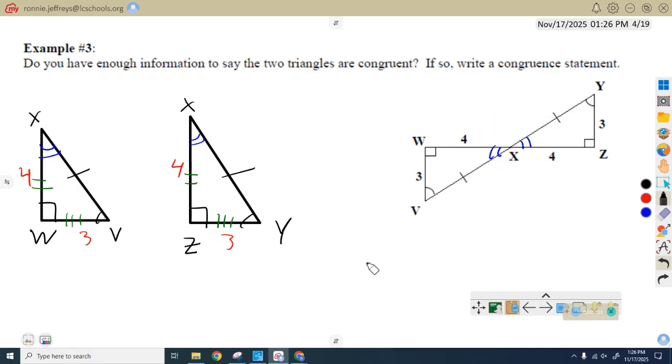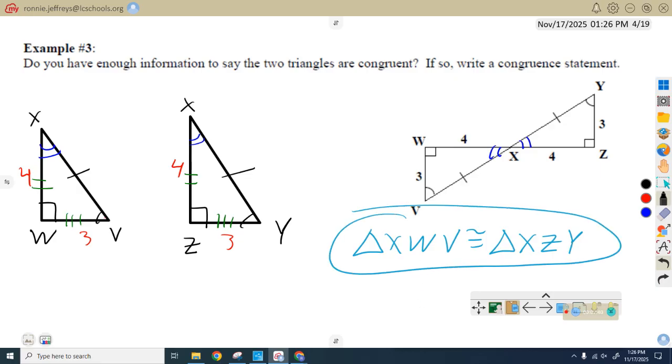So I know some of y'all are like, that was very simplistic. Sometimes you have to step it out like that. Okay. So this would be triangle XWV is congruent to triangle XZY. All right. Bless you. So that is kind of what we're looking at. By the way, with the seating, I always try to make sure that everybody has a way to see one or both of the screens.